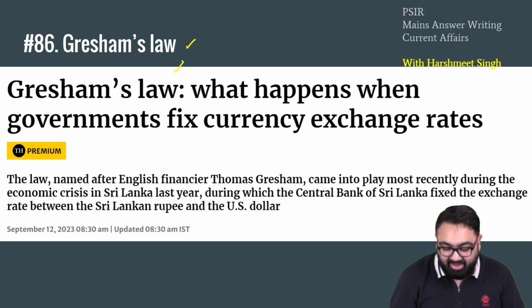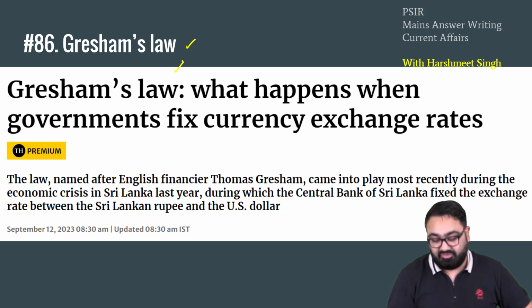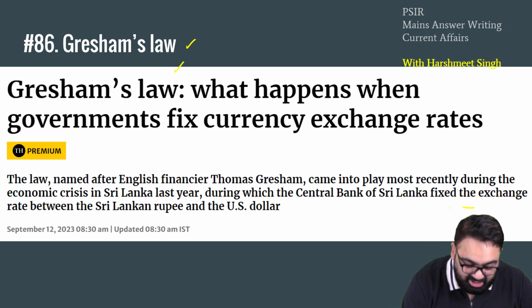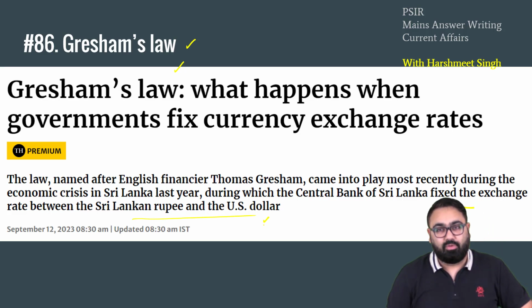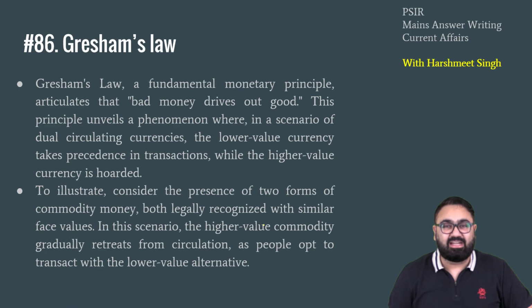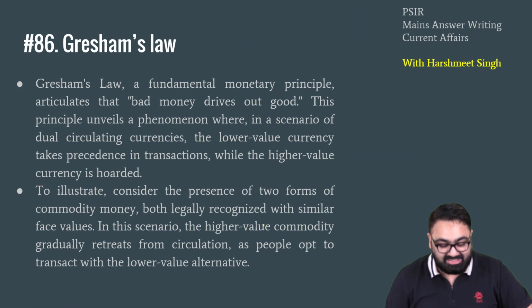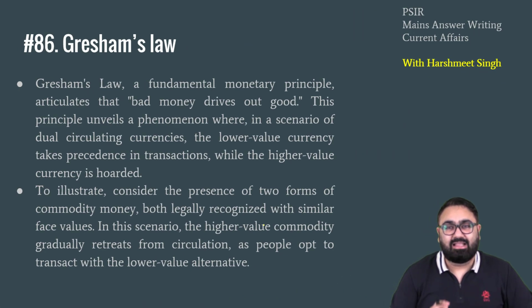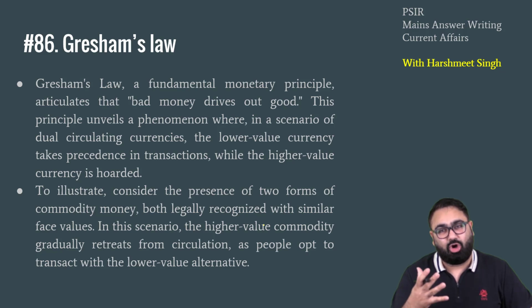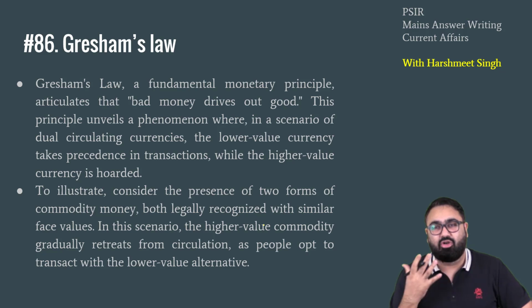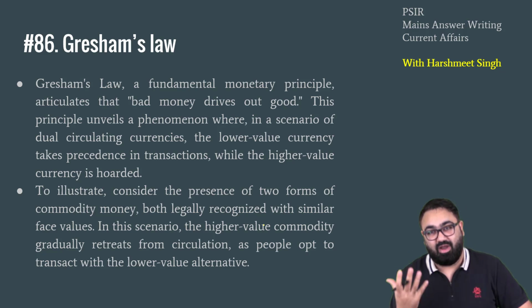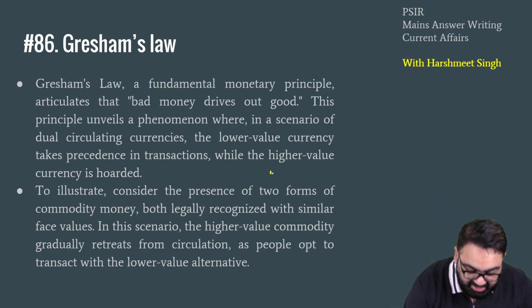So in Sri Lanka, we had a situation where the Central Bank of Sri Lanka fixed the exchange rate of the Sri Lankan rupee against the US dollar. When you do not allow your currency to find its true value with the market forces, what happens? The good money, that is the American dollar, will be driven out of the market, and the bad money, which does not have a lot of value right now, the Sri Lankan rupee, will be flooded in the market. This is called Gresham's law.